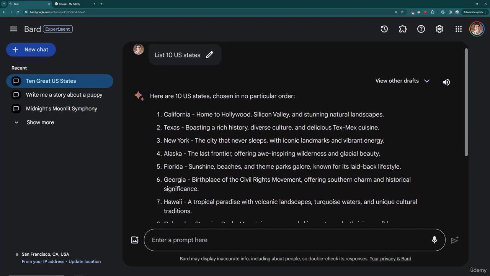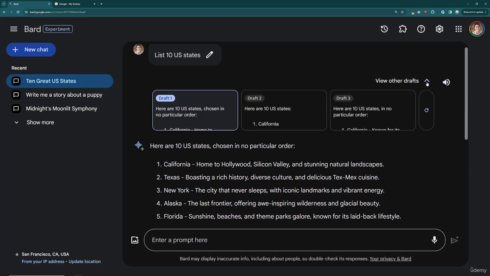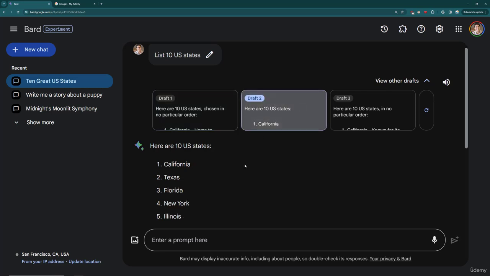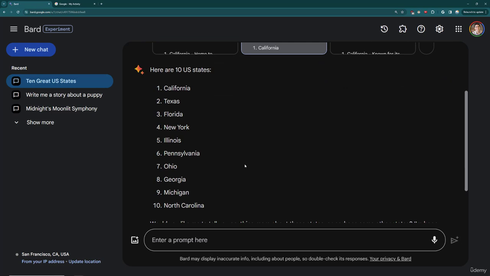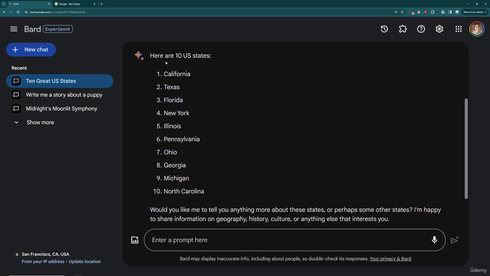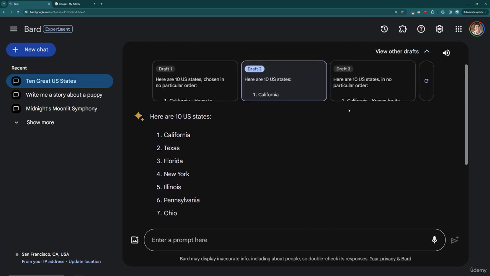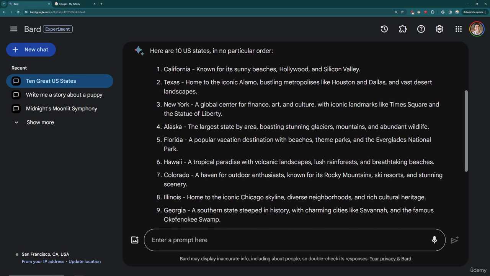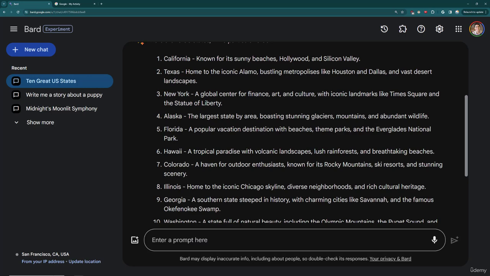There's two ways of kind of exploring this. One is you'll notice you can now actually view other drafts. So you can see that Google Bard didn't just generate one response to this prompt. If I click on View Other Drafts, Google Bard will generate 3 drafts. I can check out draft number 2 and see if that corresponds to what I'm actually looking for. Here, this is a lot cleaner and it doesn't have that information, but you can still see it has this little prefix here of here are 10 US states, and it continues on the conversation with this appended question. You can check out draft number 3, same deal here, it's just slightly different states.